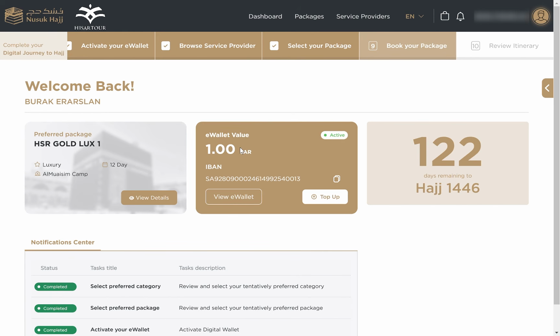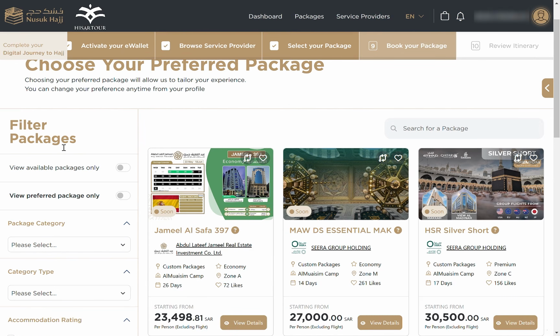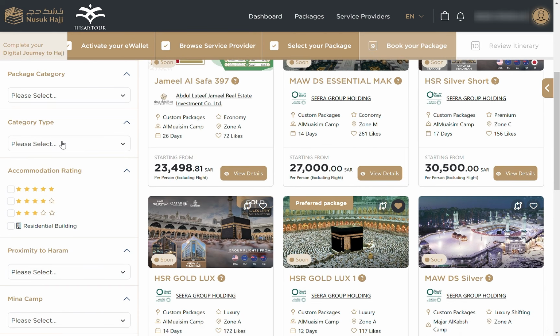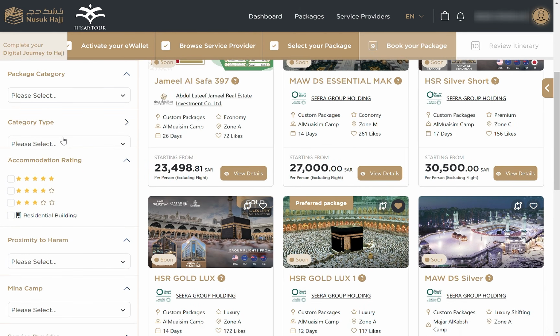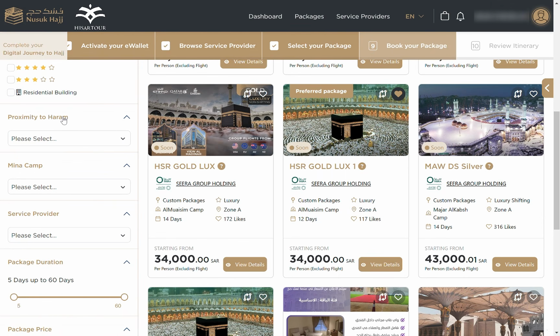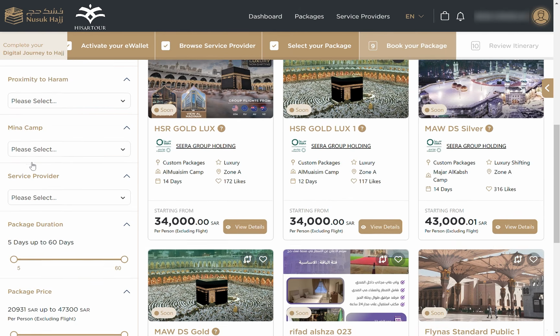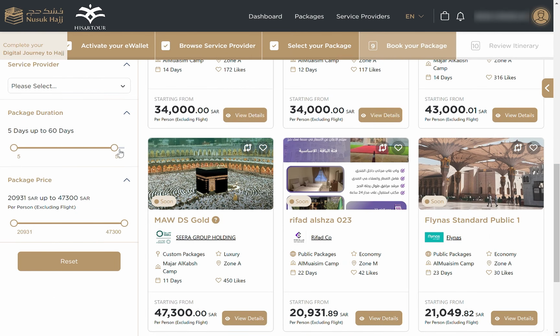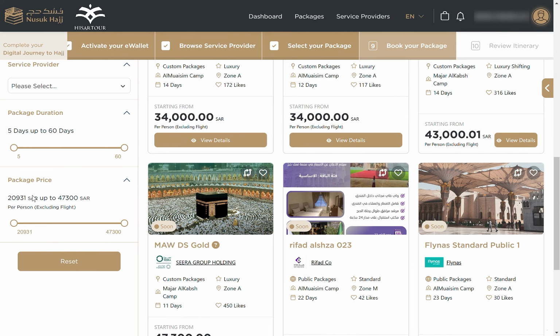So the packages are, alhamdulillah, announced today, and you can filter the packages here based on different filtration categories: stars, the categories, basically proximity to Haram Sharif, Mina camps, service providers, how long you're supposed to stay in Mecca Mukarramah, total Hajj days, and also the price. Based on these criteria, you can filter the package.